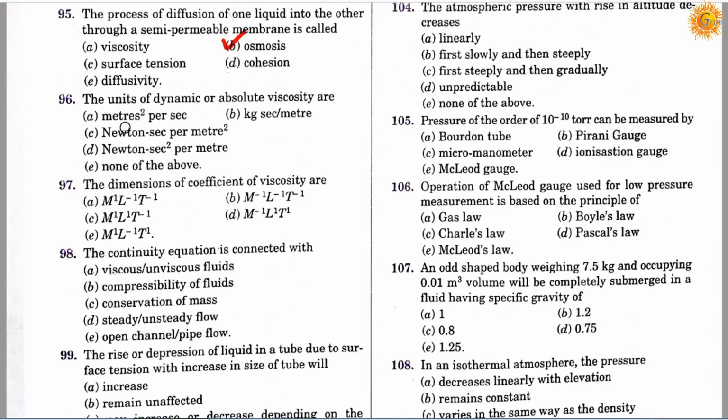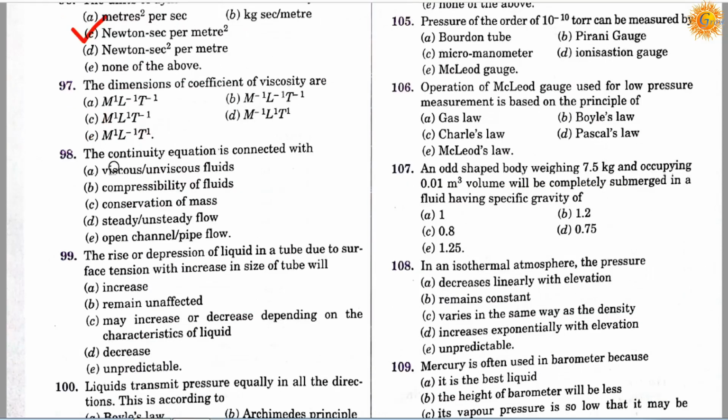Question number 96. The unit of dynamic or absolute viscosity is: option A, meter square per second; option B, kilogram into second per meter; option C, Newton into second per meter square; option D, Newton into second square per meter; and option E is none of the above. So correct answer is C, Newton into second per meter square.